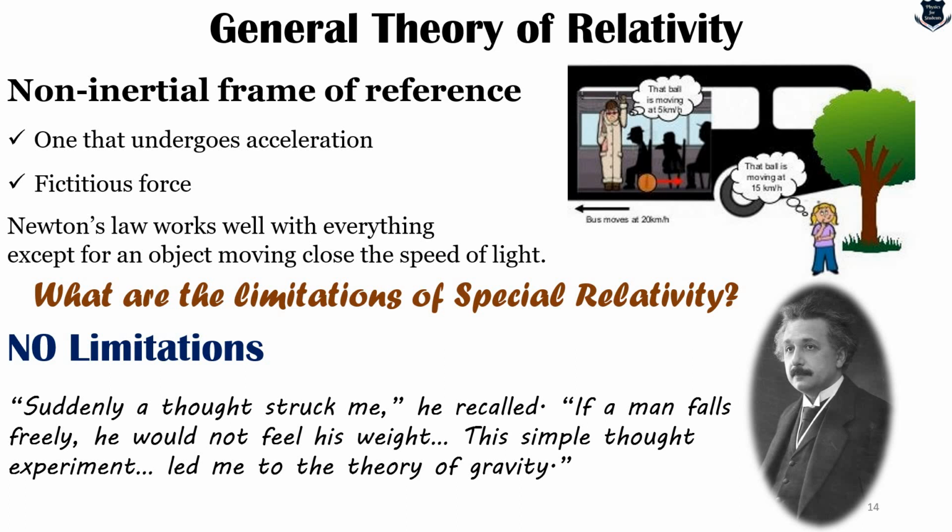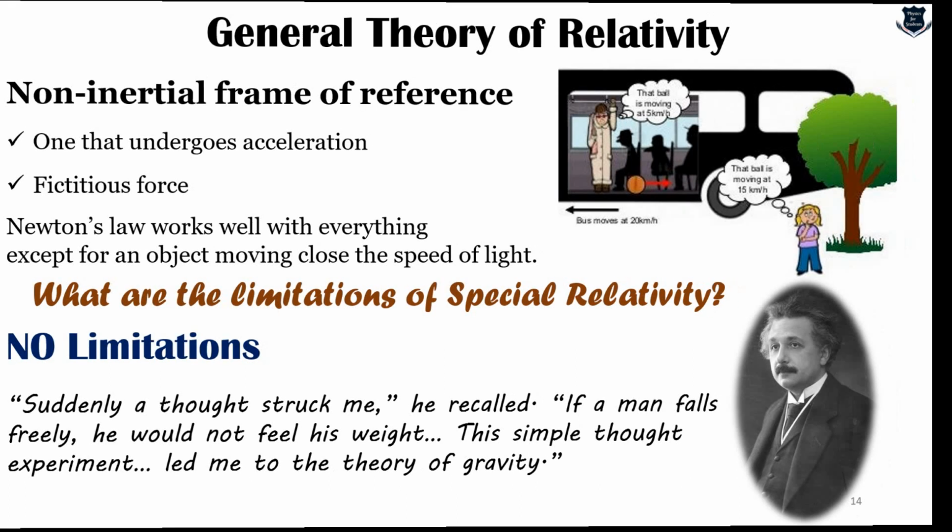So this was the thought which occurred to Einstein, that if a man falls freely, he would not feel his weight. This simple thought experiment led me to the theory of gravity. If you're standing on a floor and suddenly the floor moves off and you're falling freely in space, then that feeling that you don't have a weight is similar to something which led to the theory of general relativity.